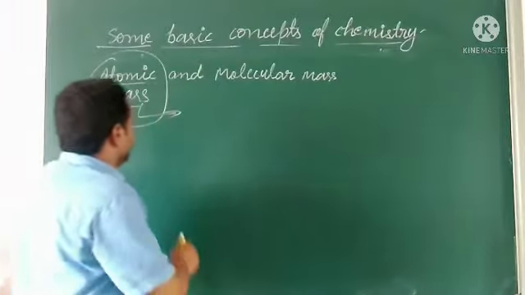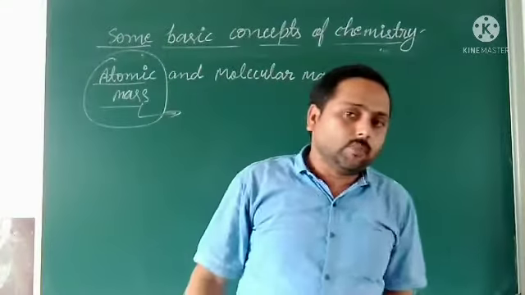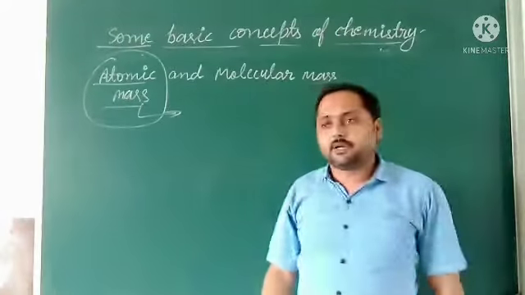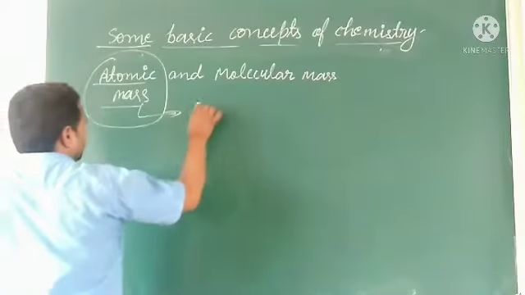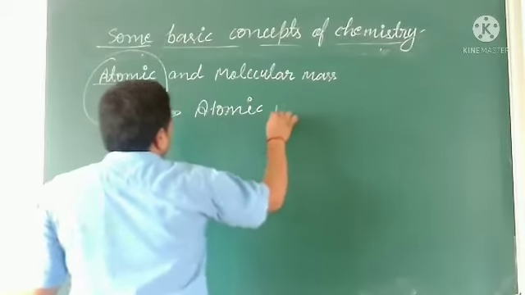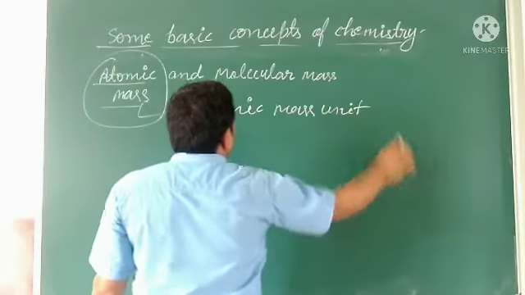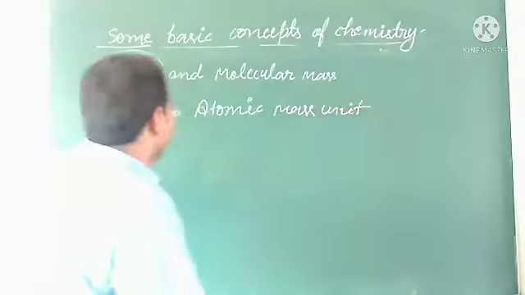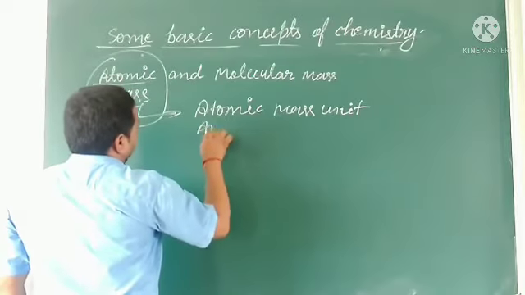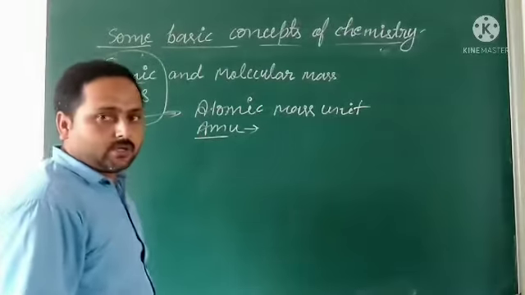So if an atom is there, its mass will be measured. The mass of atoms is very small, so it will be measured in atomic mass unit. What is that? Atomic mass unit. The mass of an atom is measured in atomic mass unit, written as AMU.